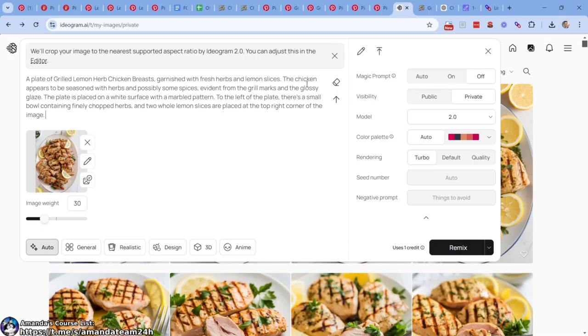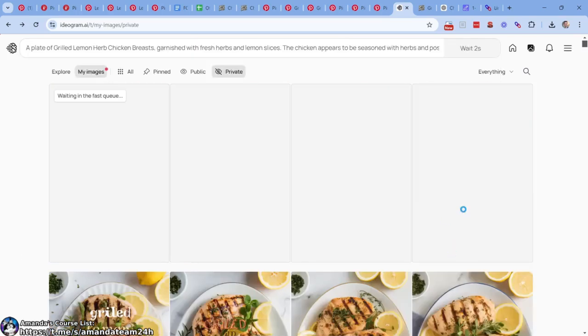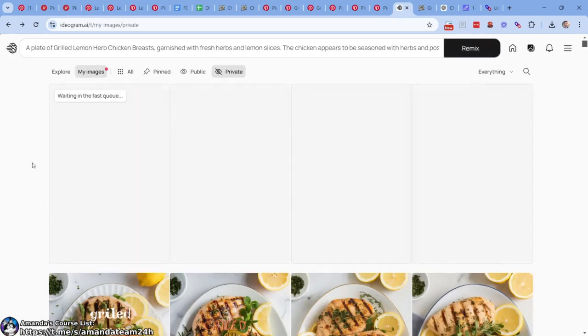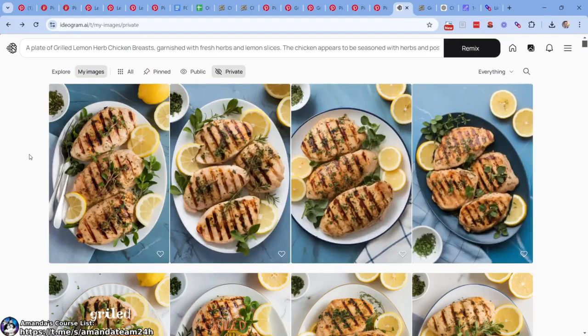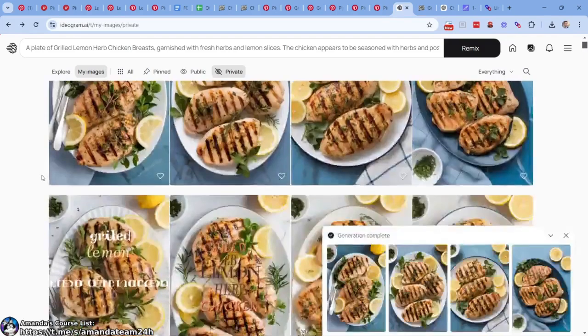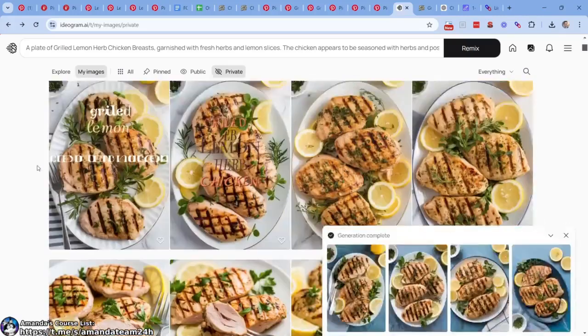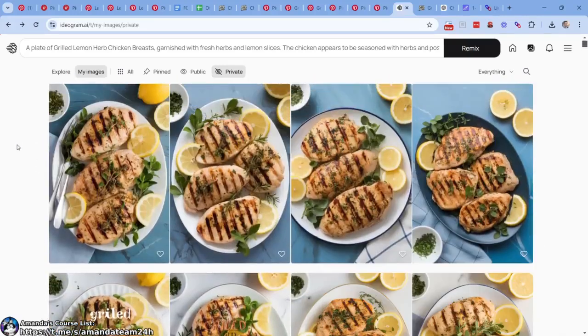Let's see here. Let's do something else. The chicken appears to be seasoned. That's fine. The plate is placed on a, let's say, blue surface. Let's try that. Let's vary the image a bit, right? Let's vary the image. Here we go, 36% complete. Very nice. Looks nice, appealing. Guess what? Probably going to stand out now because it's blue instead of white. You know, basically it's chicken with the grill marks on it. Very cool. But the aesthetic looks pleasing now.